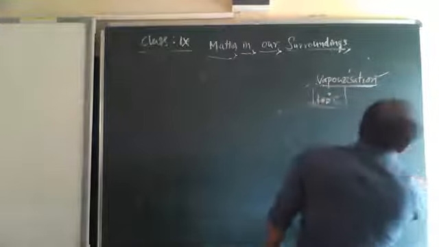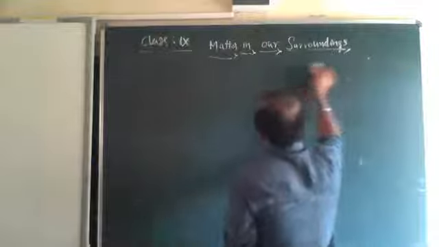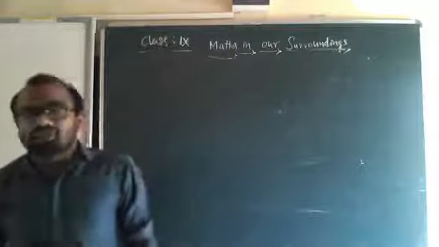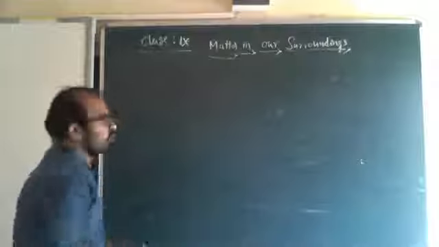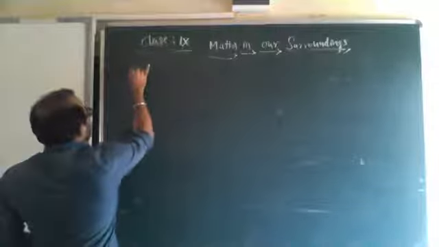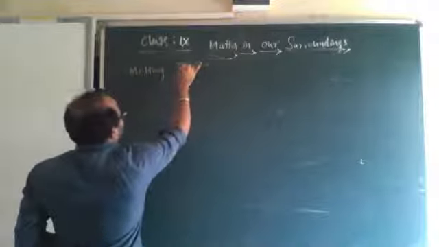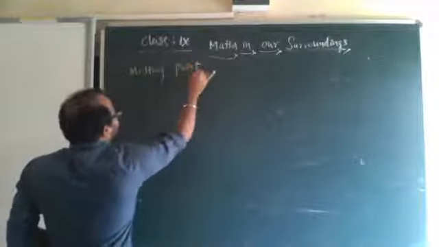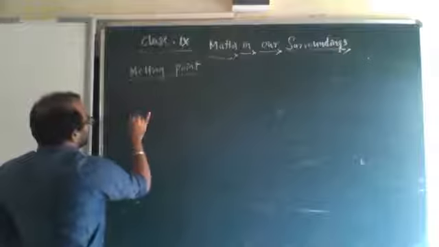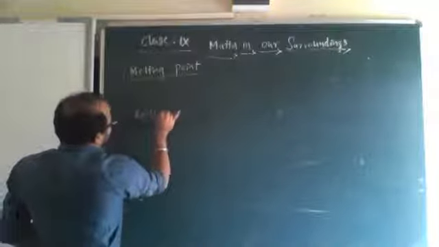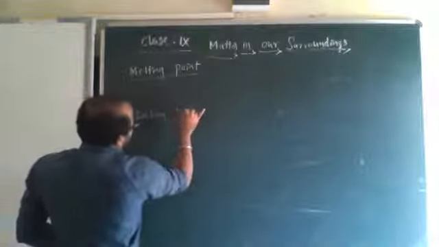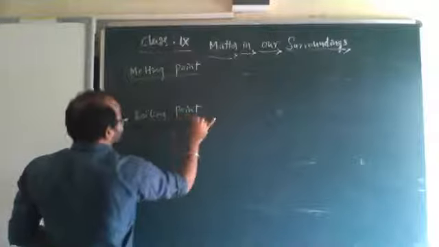Before going to the next topic, as I told in the last class, I want to tell you two important definitions, that is melting point and boiling point. Melting is called fusion, and boiling is called vaporization.